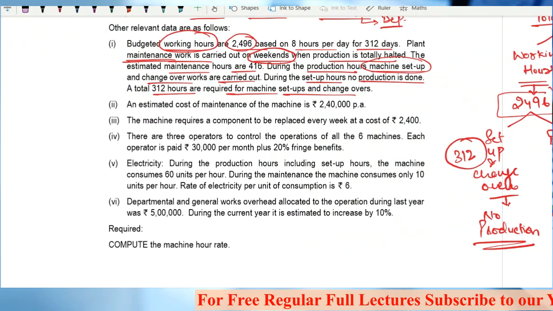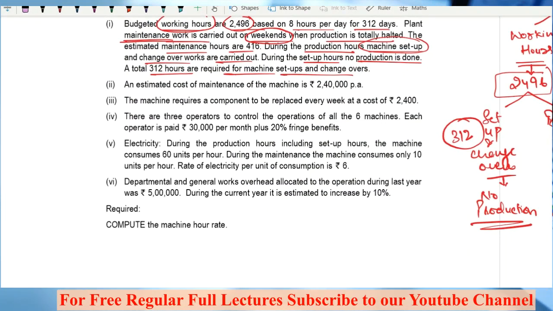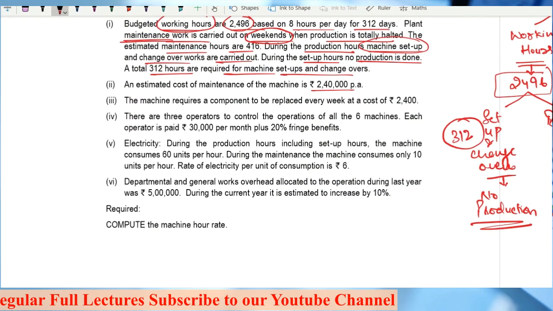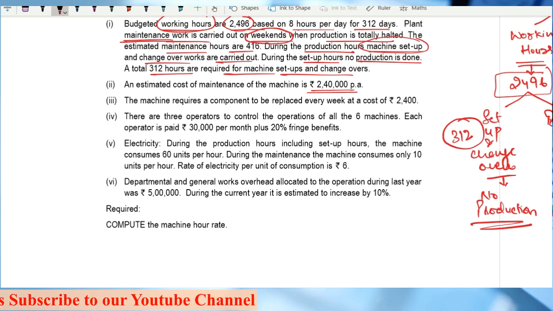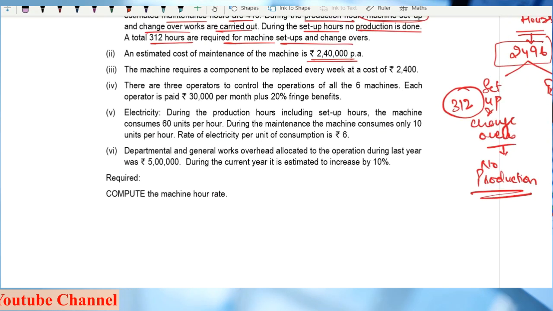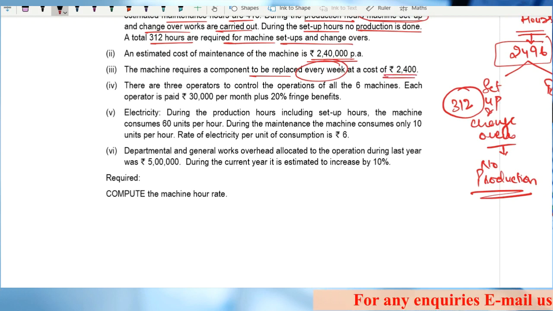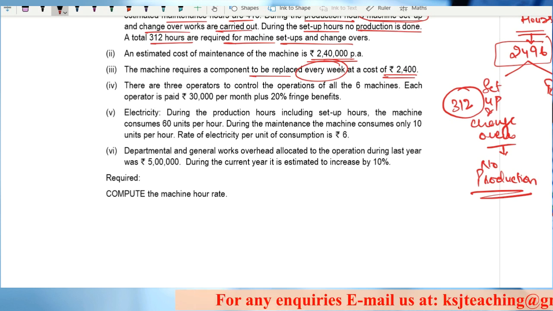Clear? Okay, moving on. An estimated cost of maintenance of machine is 2,40,000 per annum for one machine. The machine requires a component to be replaced every week at a cost of 2,400. So for that purpose, you can assume the year to be 52 weeks if you have to calculate the annual hours.